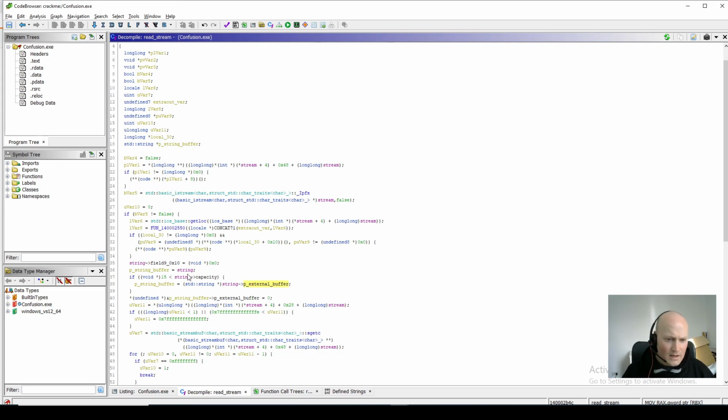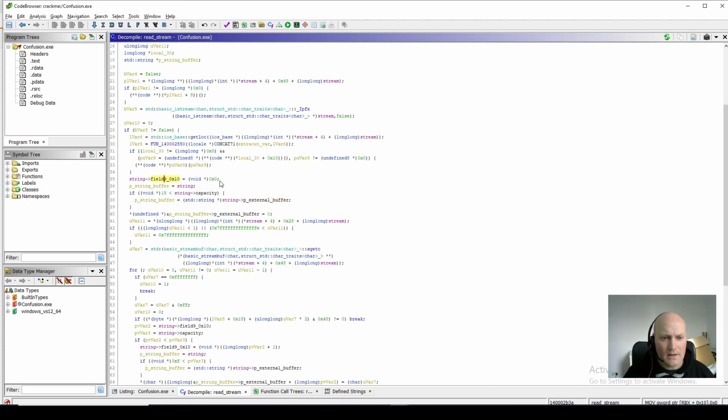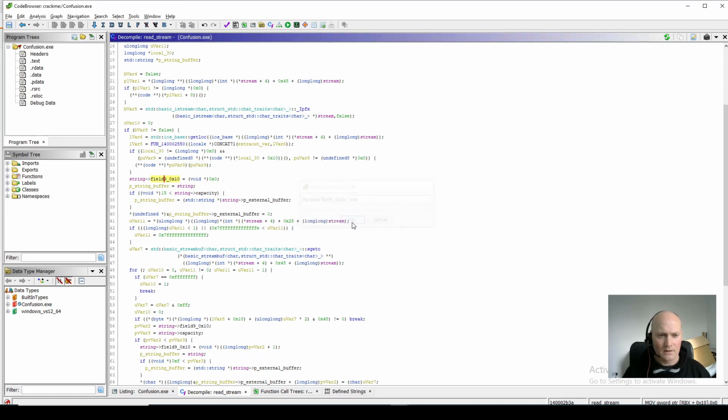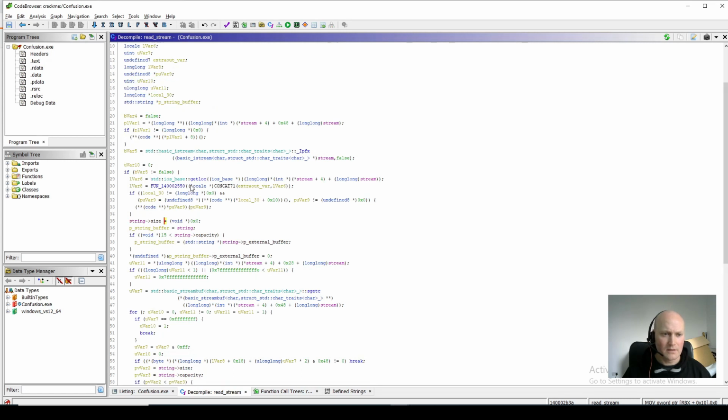So we know p external buffer. Good. And so we know that this value where we say this is being initialized to 0, this is the size of the string. So I'm going to rename that to the size. So this is assuming that our string is empty. So let's have a look at this now. Let's just highlight our string, middle mouse button. So we can see now it's starting to be a bit clearer.